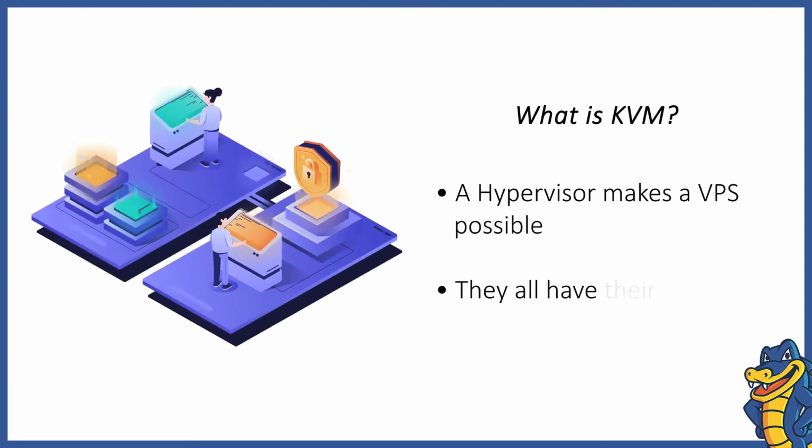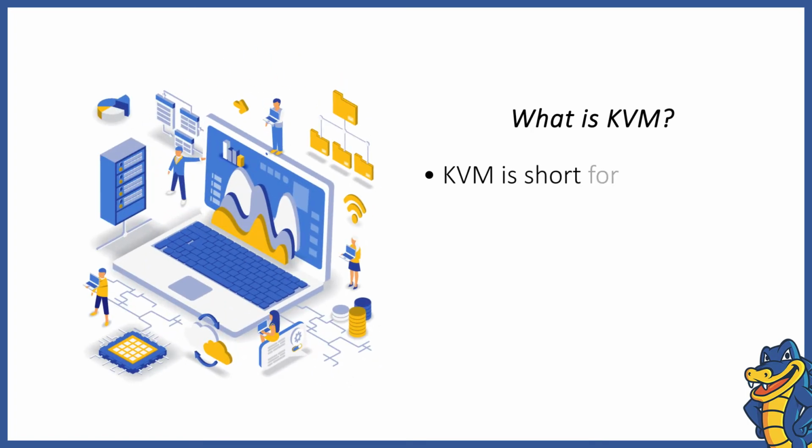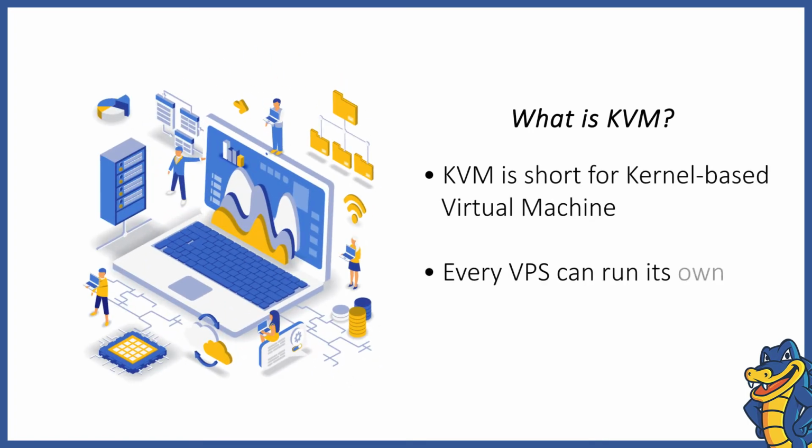What is KVM? A VPS is possible due to virtualization, which can be achieved by a software called a hypervisor. The hypervisor creates separate virtual servers where all servers are independent of each other. KVM stands for Kernel-Based Virtual Machine, and it is a virtualization technology built into the Linux kernel. It allows running a kernel on the root node, making it possible to run other operating systems.